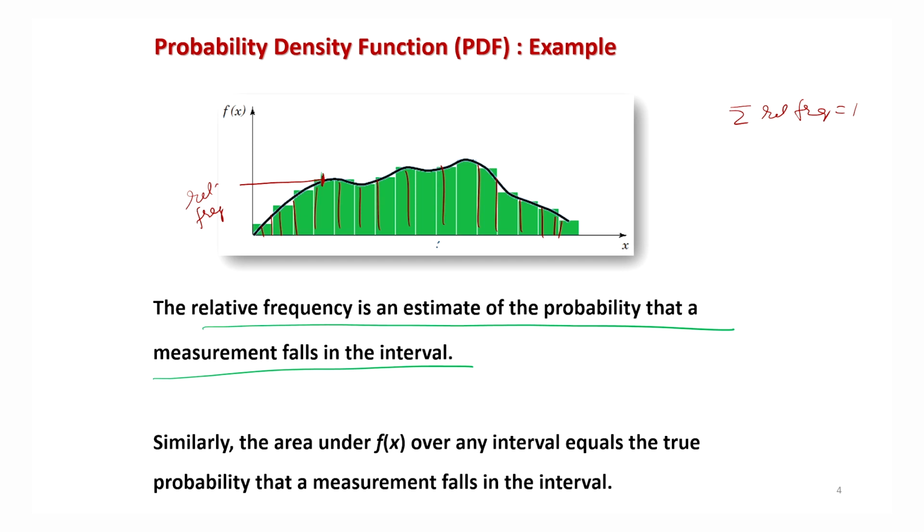Suppose I want to find the probability of an event falling in this range A to B. Basically I have to calculate the area of these 3 bars. So this is the one-to-one relation between probability theory and relative frequency.